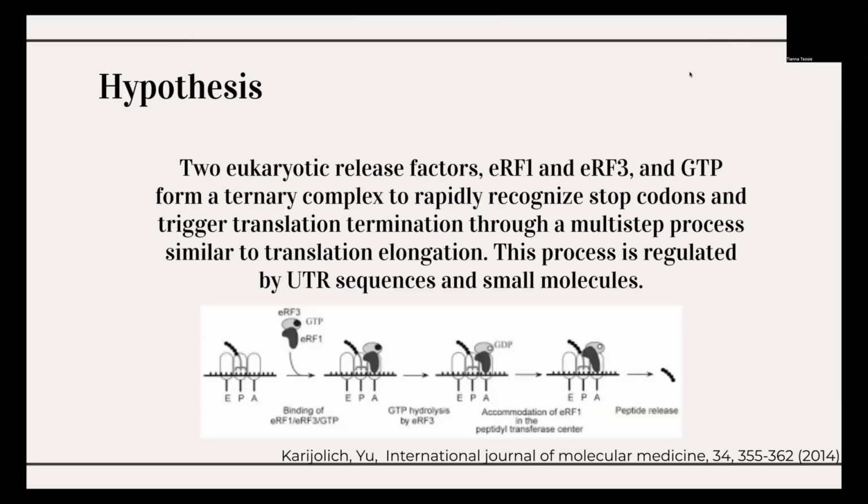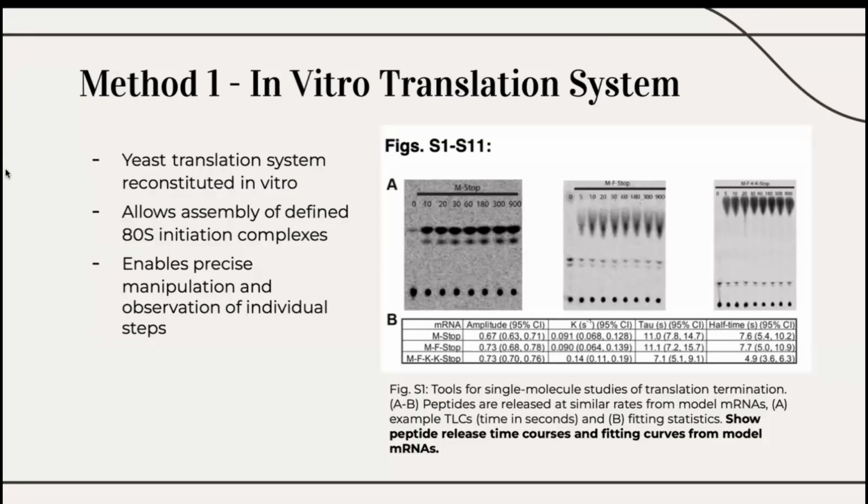The hypothesis is that two eukaryotic release factors, ERF1 and ERF3, in GTP form a ternary complex to rapidly recognize stop codons and trigger translation termination through a multi-step process similar to translation elongation. This process is regulated by UTR sequences and small molecules.